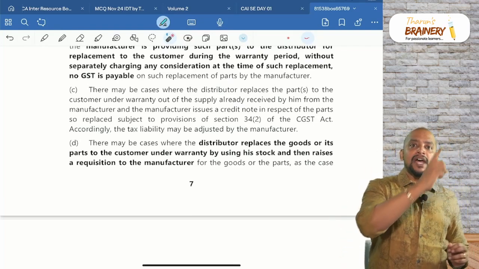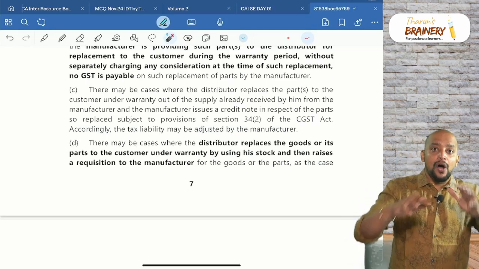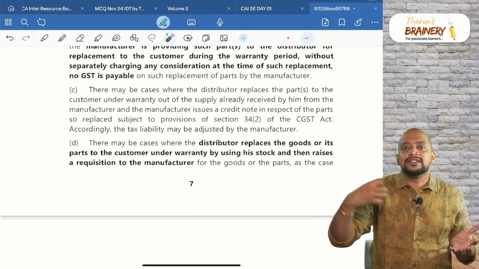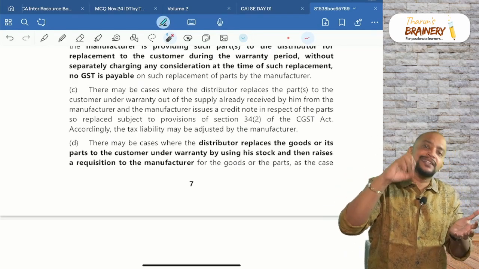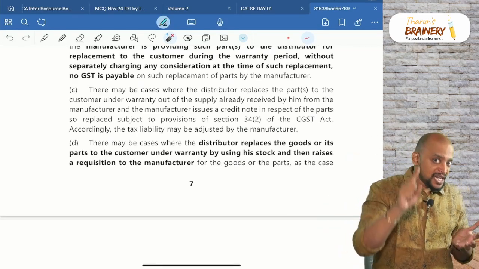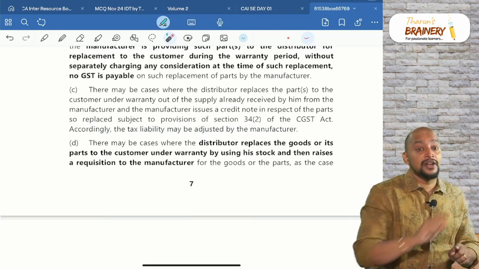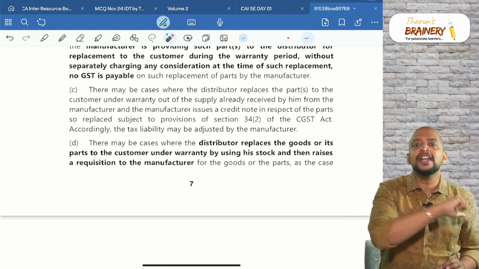At that time, the manufacturer would have paid the GST on that 100. Now out of this 100, the service center takes one part and replaces it freely for the warranty. So the service center is required to pay the manufacturer for only 99 numbers.